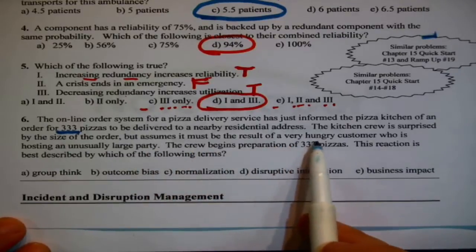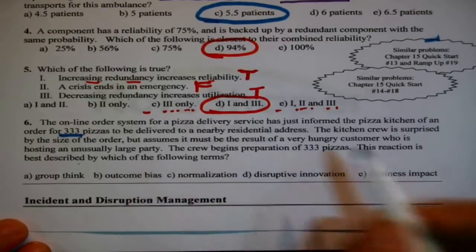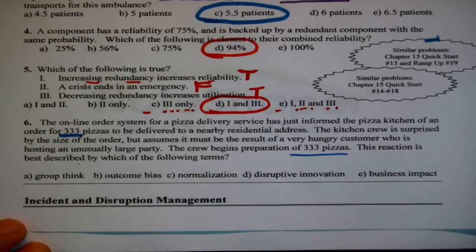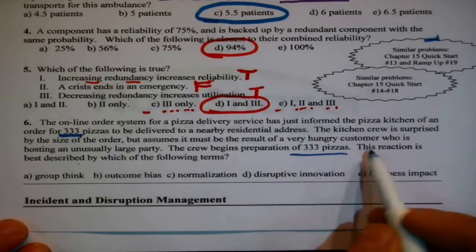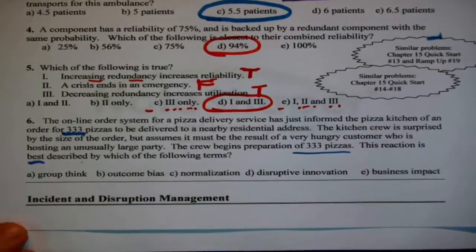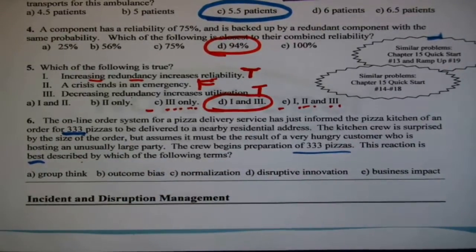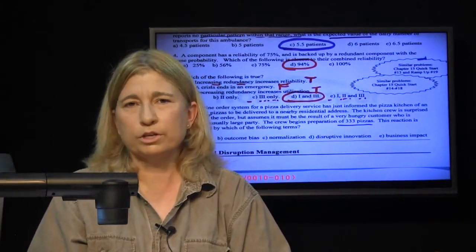The kitchen crew is surprised by the size of the order, but assumes that it must be the result of a very hungry customer who is hosting an unusually large party. The crew begins preparation of the 333 pizzas. This reaction, right, they are surprised, but they go ahead and they start on it, is best described as which of the following terms? Now, there's all terms there in one sense or another from the chapter.